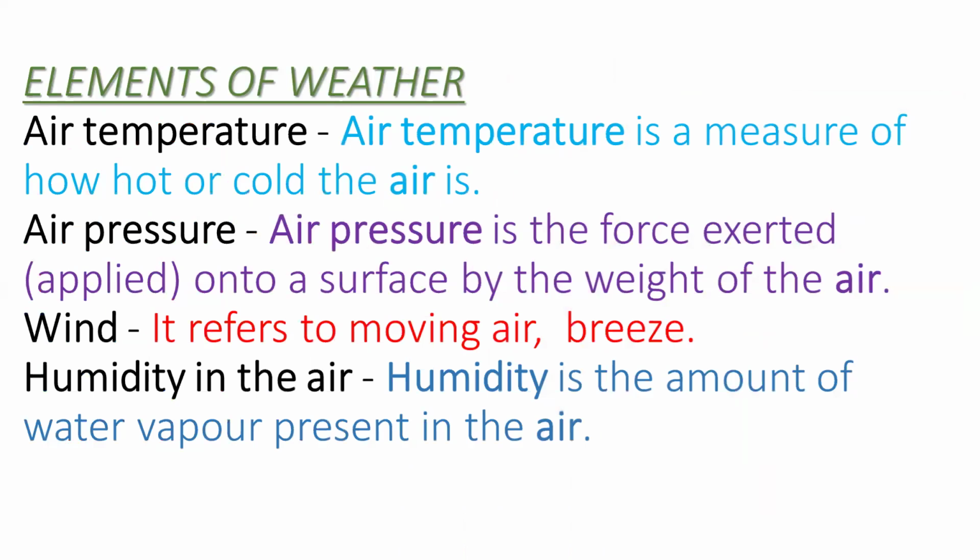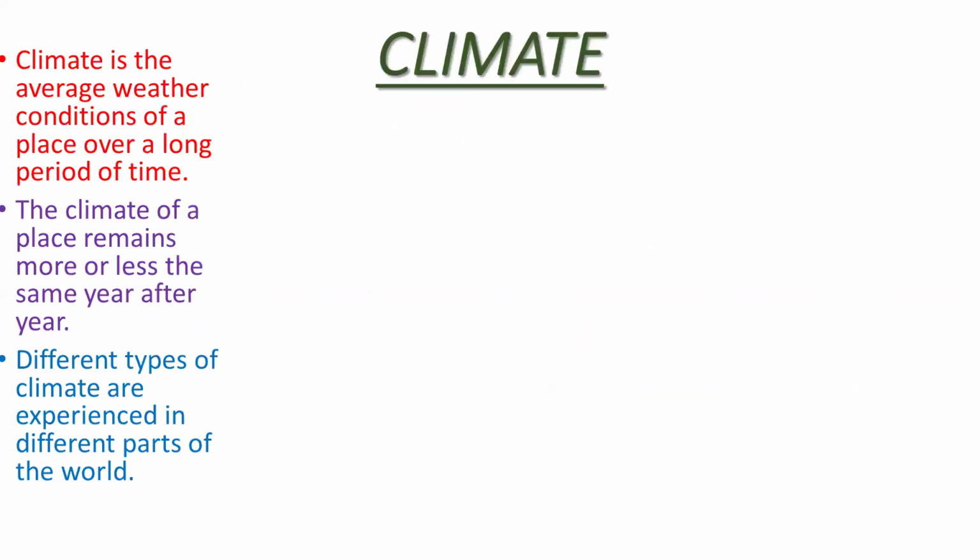Elements of weather are: first is air temperature. Air temperature is a measure of how hot or cold the air is. And air pressure is the force exerted onto a surface by the weight of the air. Third element is wind. It refers to moving air, breeze. And the next element of weather is humidity in the air. It is the amount of water vapors present in the air.